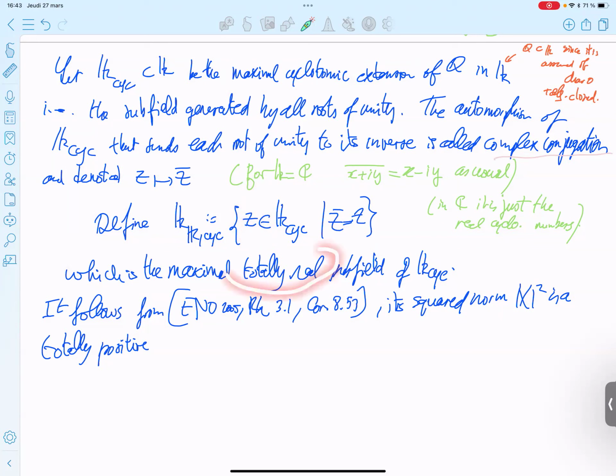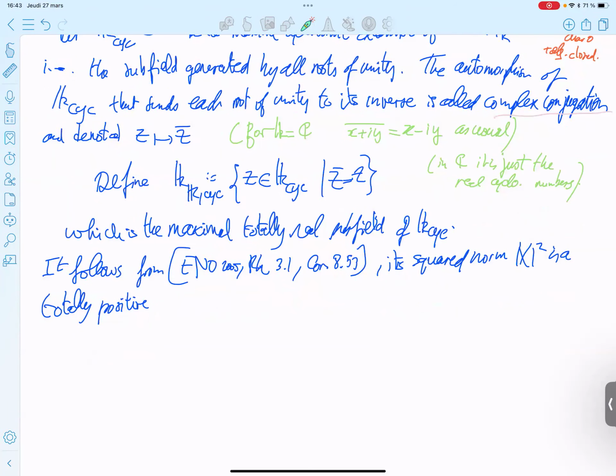At least it's written totally real, so it should be something like that. Okay, so it is a totally positive algebraic integer in this field.